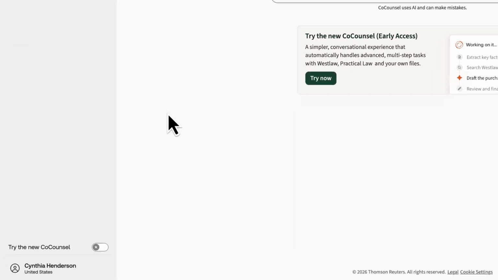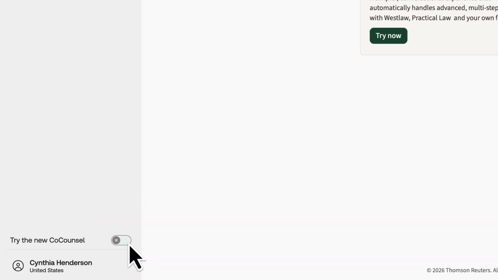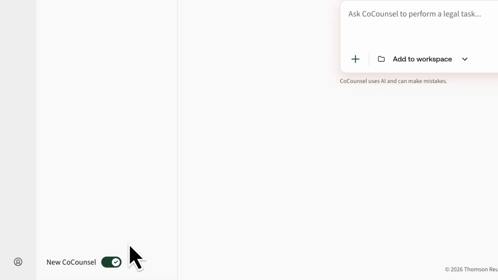In Co-Counsel Legal, select the toggle that says Try the new Co-Counsel from the sidebar, and toggle back to the original anytime.